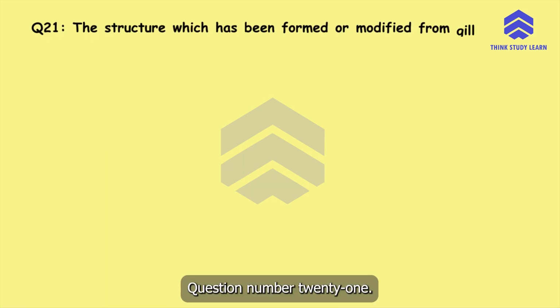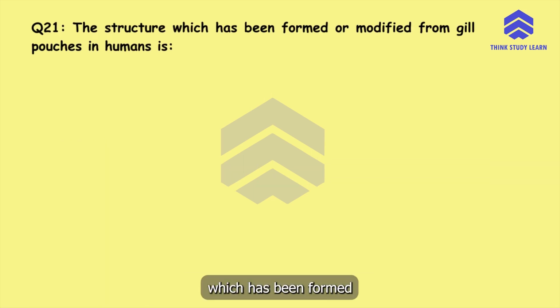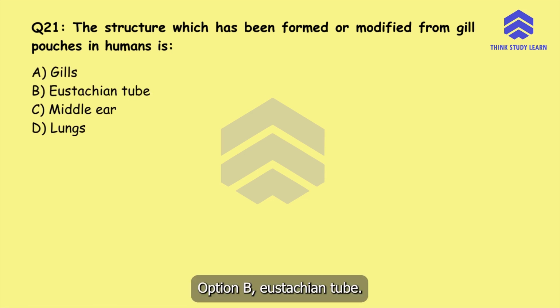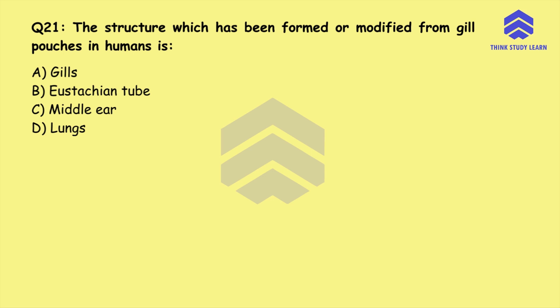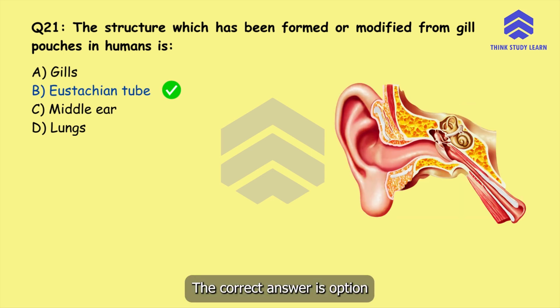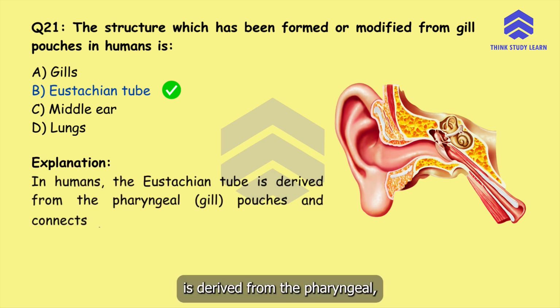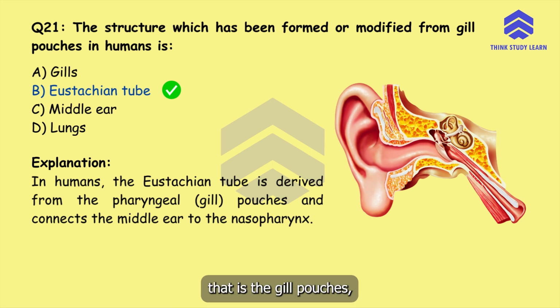Question number 21. The structure which has been formed or modified from gill pouches in humans is option A, gills, option B, eustachian tube, option C, middle ear, or option D, lungs. The correct answer is option B, eustachian tube. In humans, the eustachian tube is derived from the pharyngeal, that is the gill pouches, and connects the middle ear to the nasopharynx.